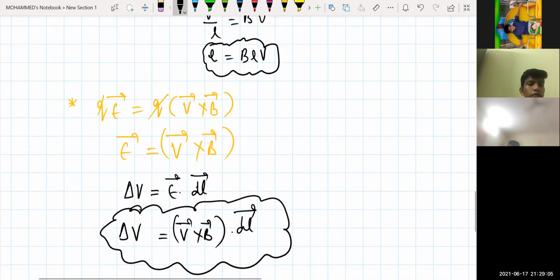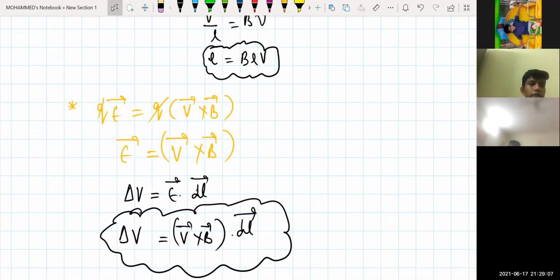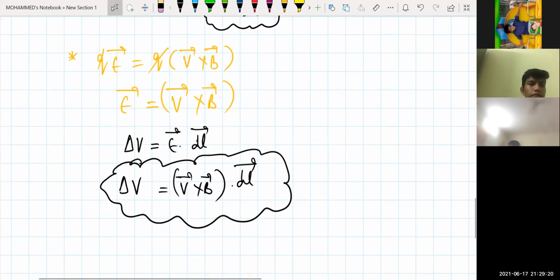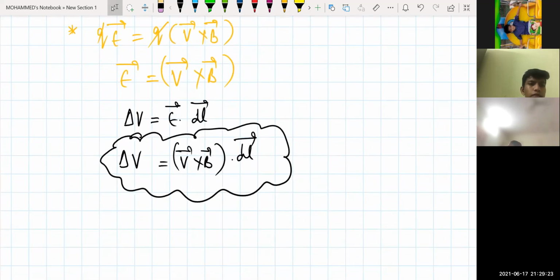It is the same as the BLV we wrote earlier. Here V is velocity, B is the magnetic field, and L is the length. If you are very clear with vectors, then you can do motional EMF problems very easily. So what is the motional EMF formula in vectors? E is equal to V bar cross B bar. This is the general formula which you need to remember in vector form. Is that clear?